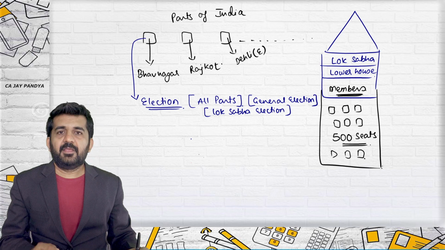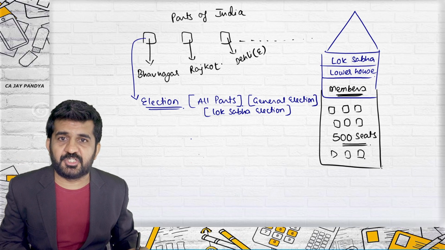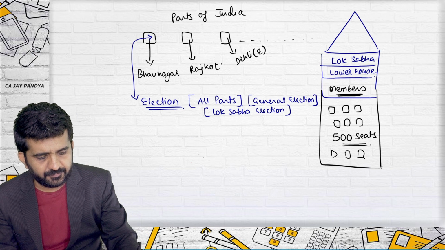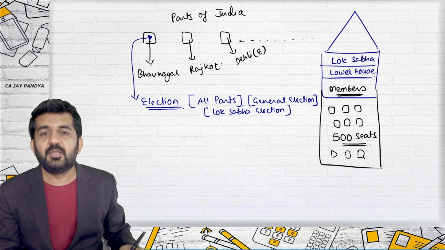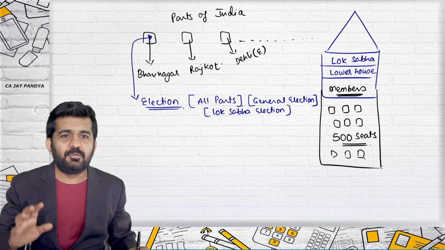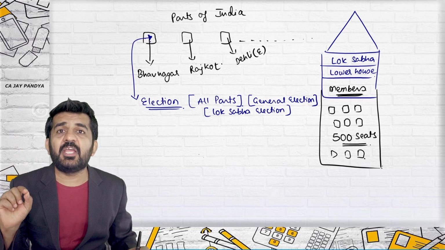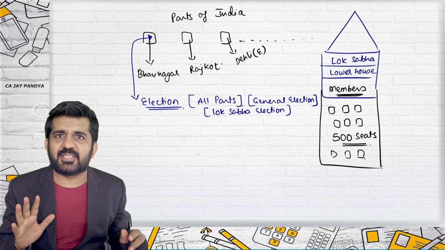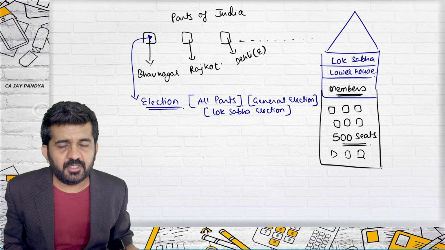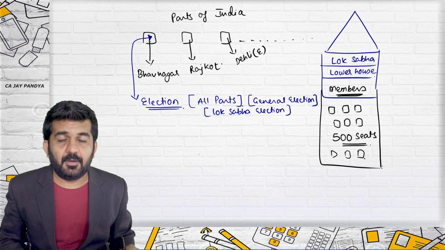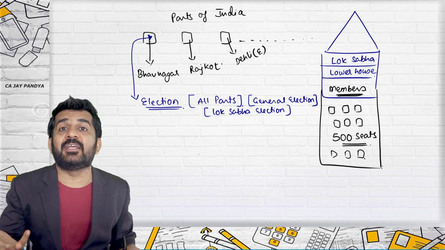All right. Now, how the election is done, try to concentrate. Say this is the Bhavnagar part. We are living in Bhavnagar, so let us take the Bhavnagar part. Each and every individual who is residing in or has an election card of Bhavnagar can vote in this particular election. But the thing is, who will stand in this election?